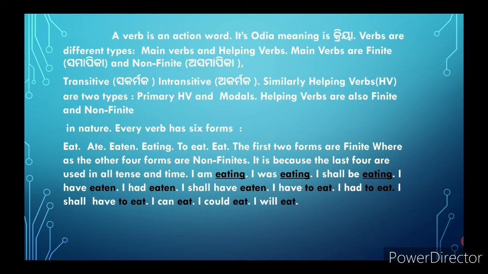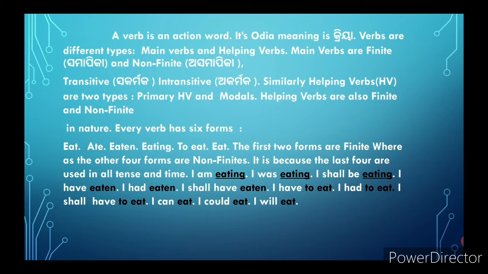Every verb has six forms. For example, eat. Its forms are eat 1, ate 2, eaten 3, eating 4, to eat 5, eat 6.